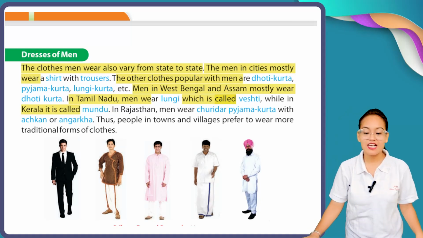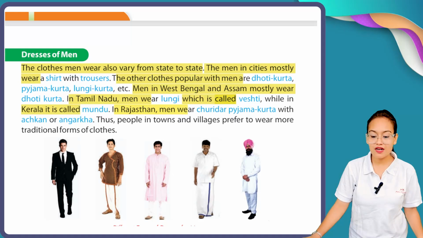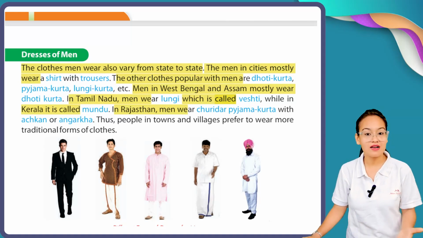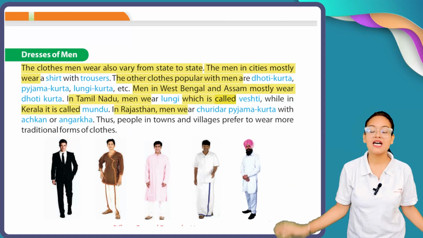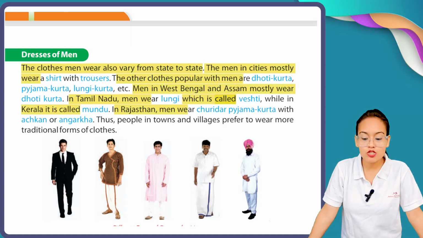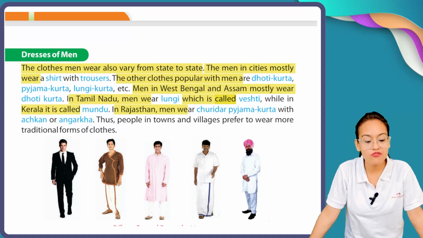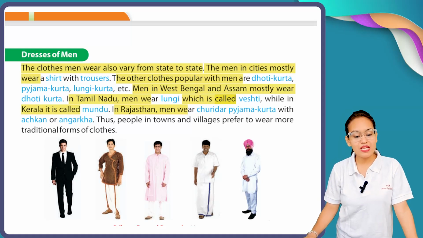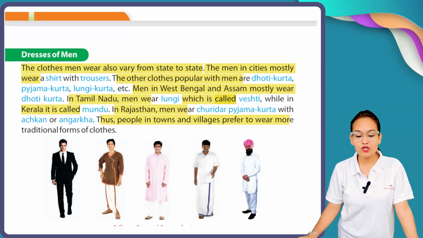In Rajasthan, men wear chudidar pajama kurta with achkan or angarakha. Usually a man in Rajasthan wears chudidar pajama kurta with achkan and angarakha. Thus, people in towns and villages prefer to wear more traditional forms of clothes.